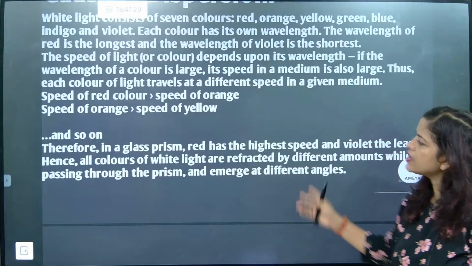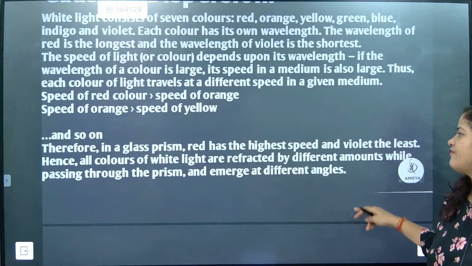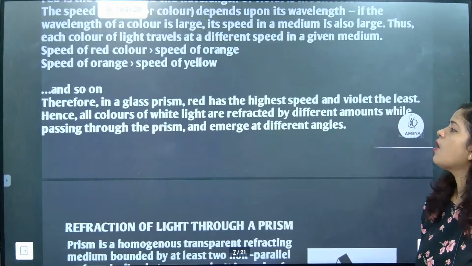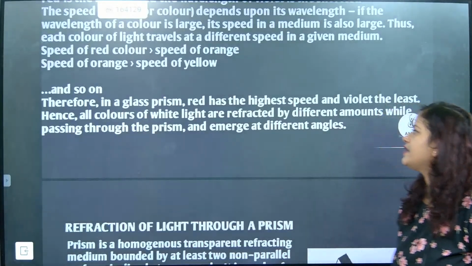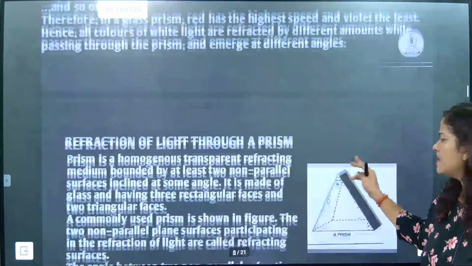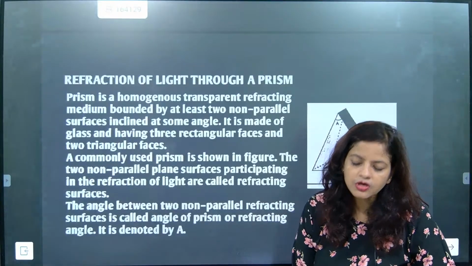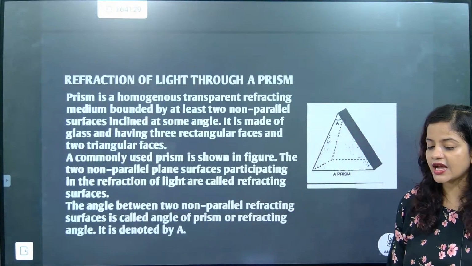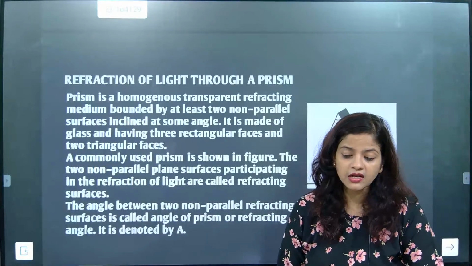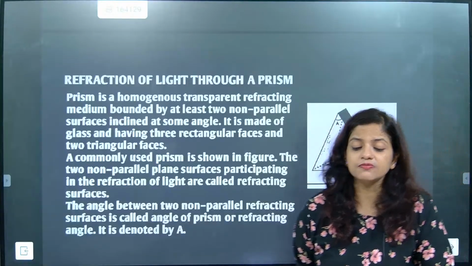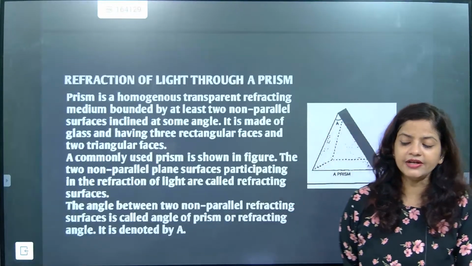Hence all colors of white light are refracted by different amounts while passing through the prism and emerge at different angles. Yes, the angle is also changed. The speed and wavelength are maximum for red color and minimum for violet color.